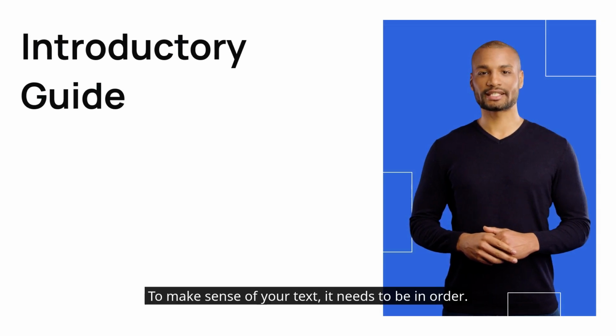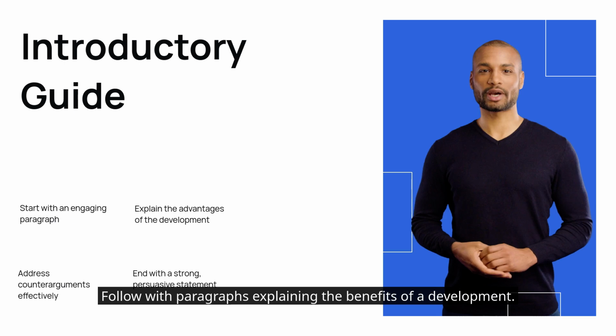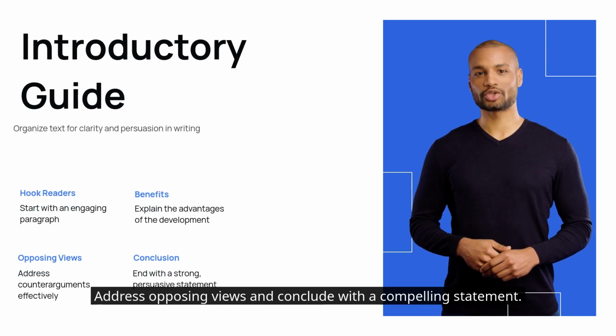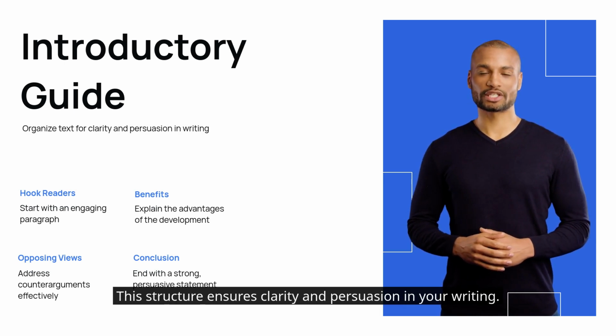To make sense of your text, it needs to be in order. Start with an engaging paragraph that hooks the reader. Follow with paragraphs explaining the benefits of a development. Address opposing views and conclude with a compelling statement. This structure ensures clarity and persuasion in your writing.